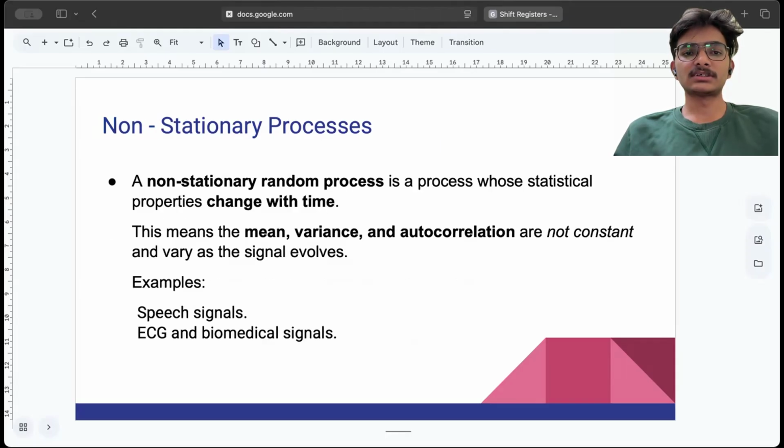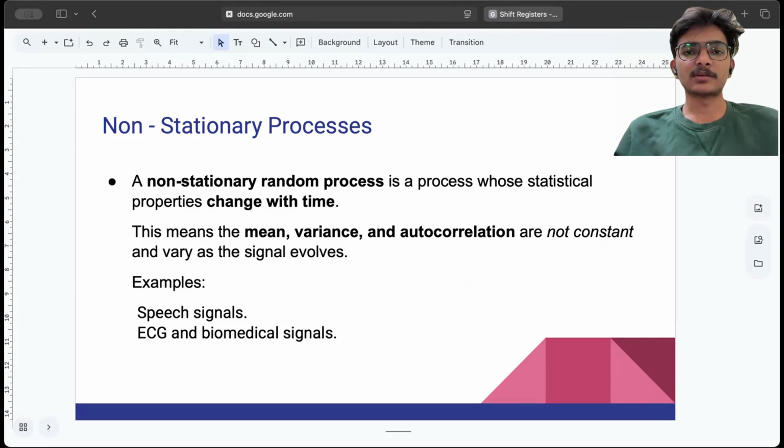Now, I will discuss non-stationary processes. A non-stationary process is a process whose statistical properties change with time. We discussed before that a stationary process is one in which the statistical properties do not change with time. So non-stationary processes are exactly the opposite.